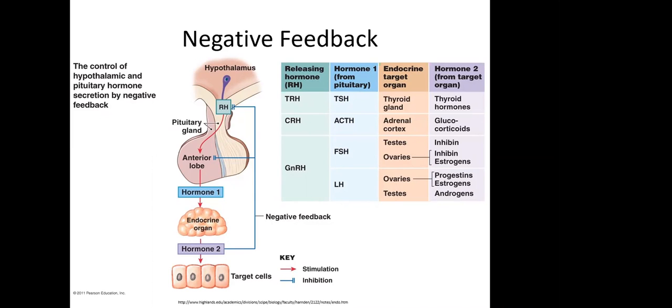Each of these glands will produce hormones that will move throughout the circulation and will activate target tissues. In some cases, hormones can be inhibitory, but most of the hormones that we will talk about will stimulate other peripheral tissues. For example, we have thyroid releasing hormone, and this releasing hormone activates the release of TSH. TSH is thyroid stimulating hormone. Thyroid stimulating hormone will stimulate the thyroid gland, and the thyroid gland will make T3 and T4, the two thyroid hormones that we will study in terms of the system effects. T3 and T4 secreted from the thyroid gland will affect other tissues: muscle tissues, tissues for growth throughout the body, skin, muscle.